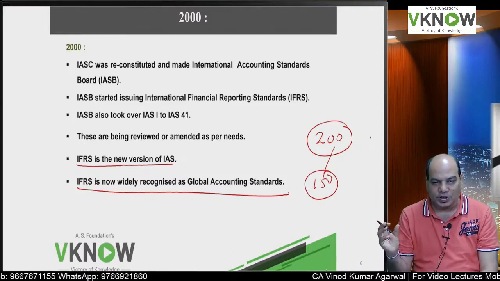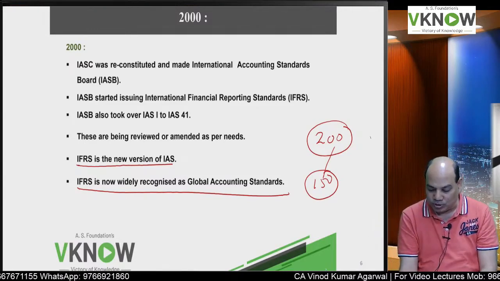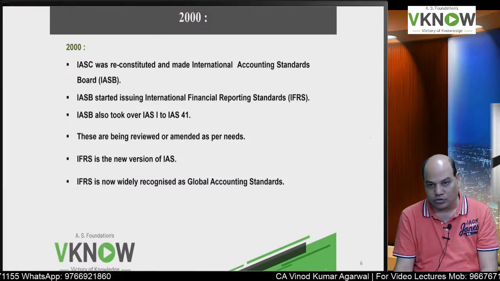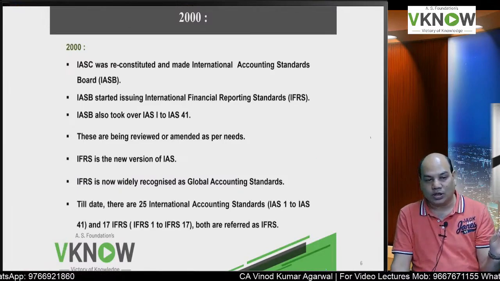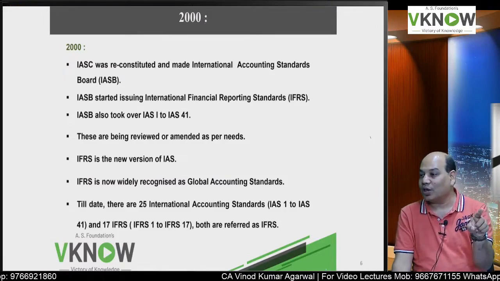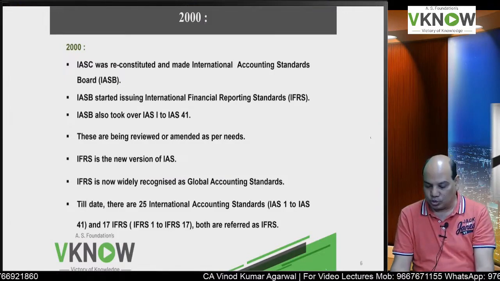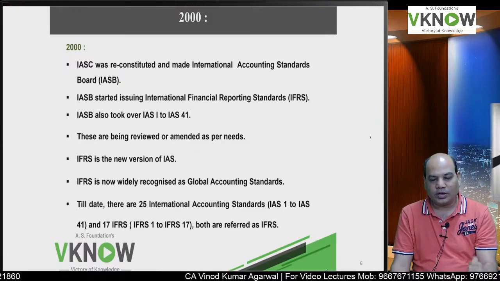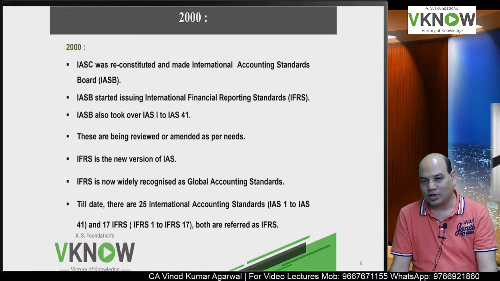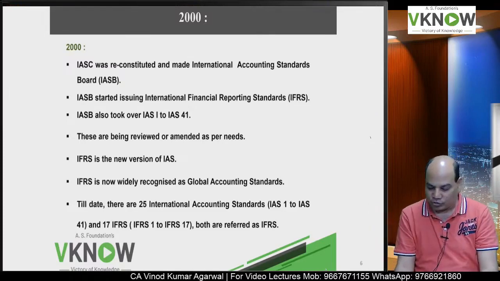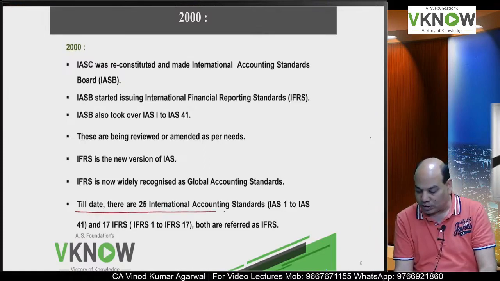Okay, the numbers keep changing because some new members will start following IFRS also. So it is now treated as a global accounting standard. The only competition to IFRS is US GAAP, because United States of America, they say no, we will have our own set of standard, we are boss. So they are living in the wrong belief that they are the boss.